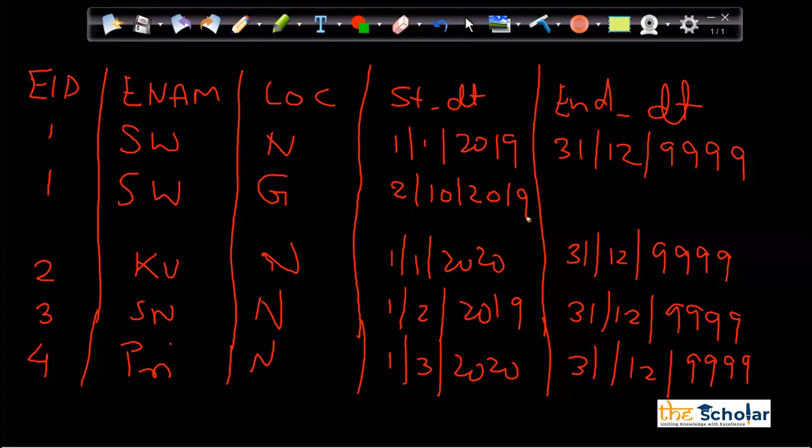That means, can I say Swadesh was there in Nagpur till 1st October 2019? Can I say that? So can I update this end date to 1st October 2019 or not? And now can I update this date to 31/12/9999 or not?